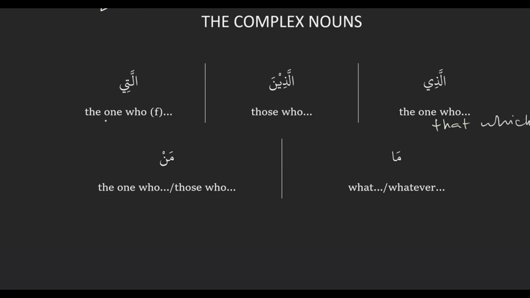So when it's a non-human thing? Yeah. When it's non-human, it can be for both. Can alladhina be used for non-human? No, it's always human. So you'll have to memorize these, because it's vocabulary. A complex noun in Arabic will always start with one of these five words, and then it'll be followed by a sentence, like we said, or a TLDR.